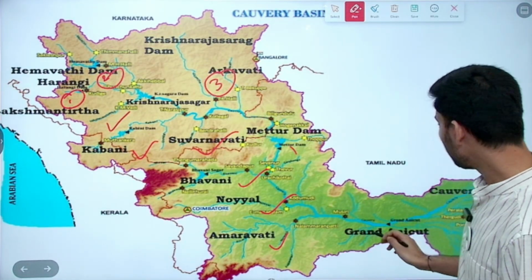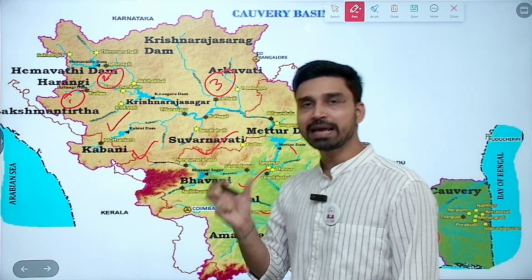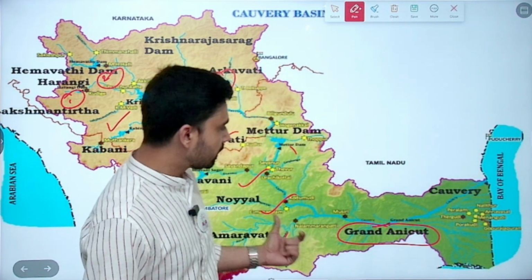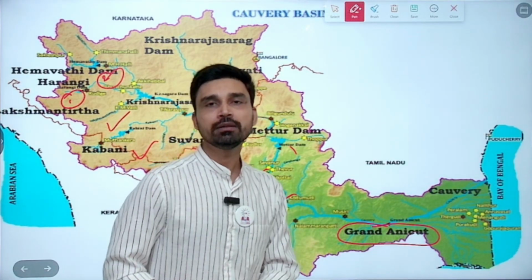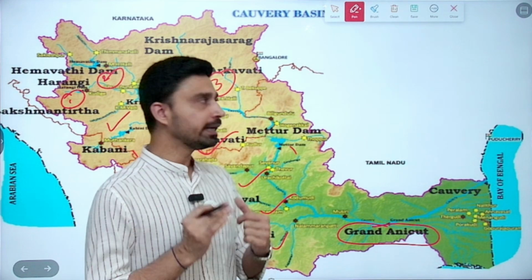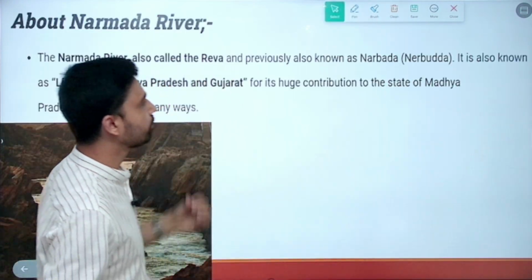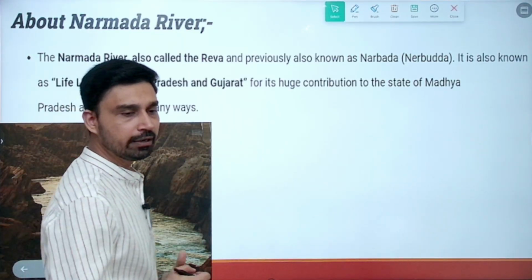On the Kaveri river, as you can see also, you will find the oldest dam of the world, called the Grand Anicut, that was built in the 1st century during the Chola Empire. The original name is Kallanai Dam. So Kallanai Dam or Grand Anicut is located on the river Kaveri itself.